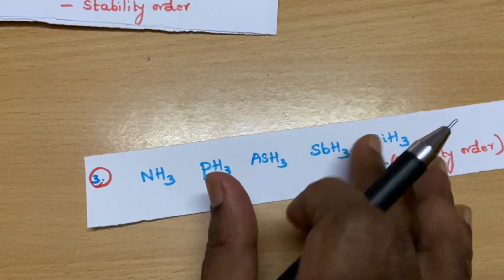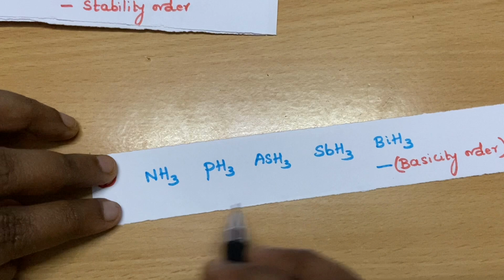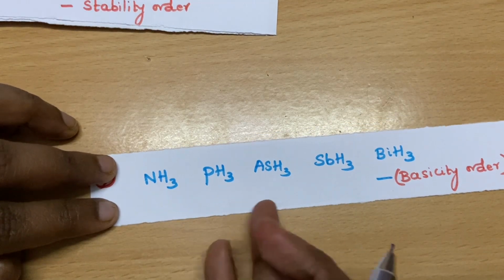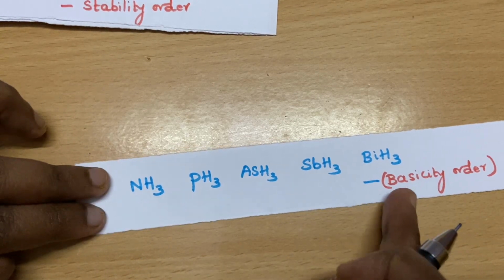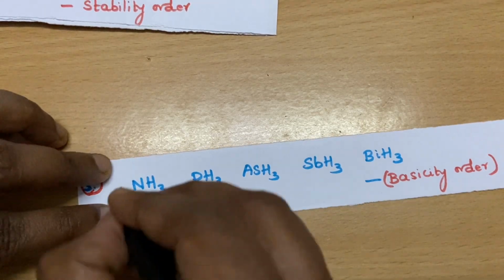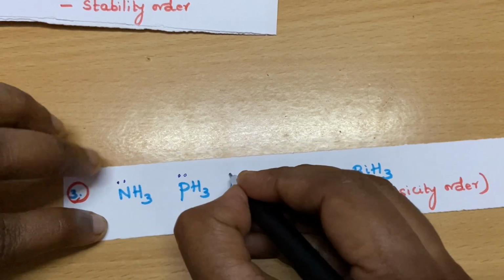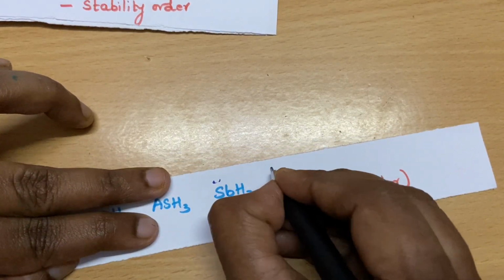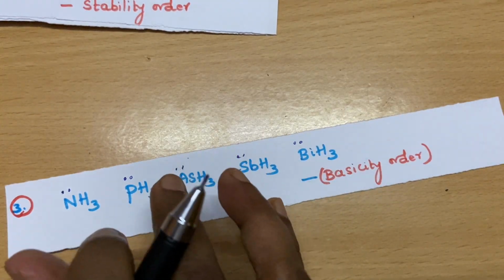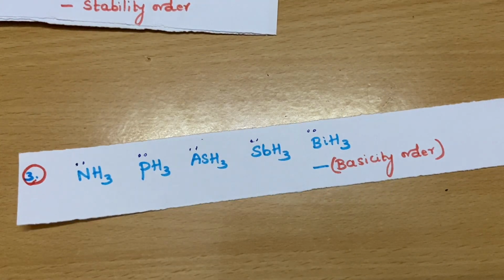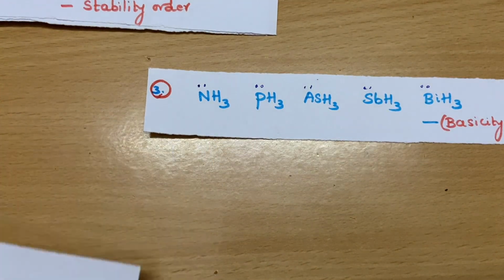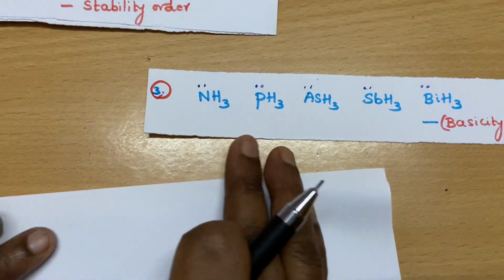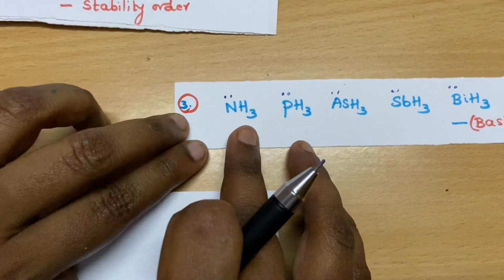Okay, then students, nitrogen forms hydrides such as ammonia, phosphine, and the hydride of arsenic. They are asking the basicity order. So where does the basicity come from? All these compounds have a lone pair of electrons, so we have to see the tendency of donating. All species have a lone pair, but you have to see the charge density.